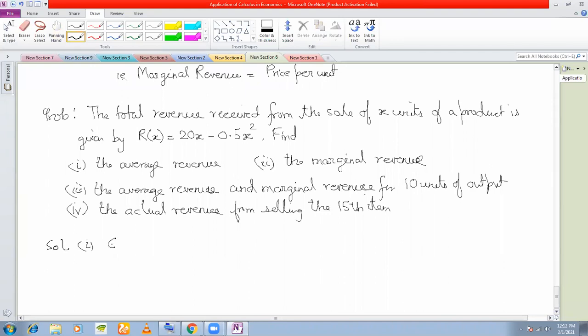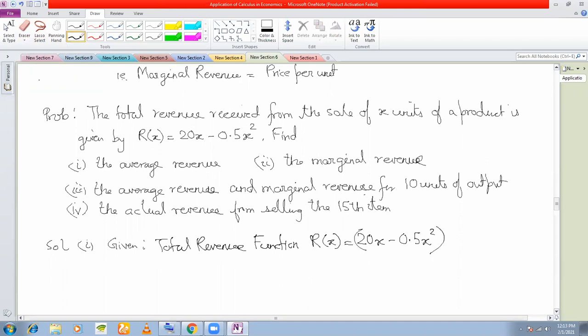So given here is the revenue function. Revenue function means, just like the cost function, the total revenue function is given. Total revenue function R(x) is equal to 20x minus 0.5x square.